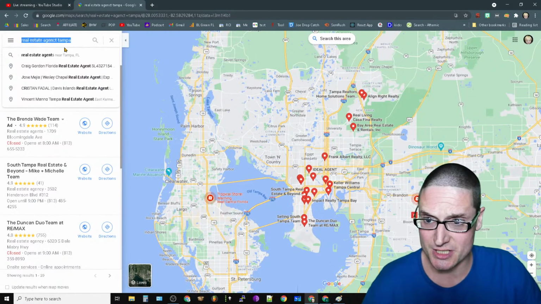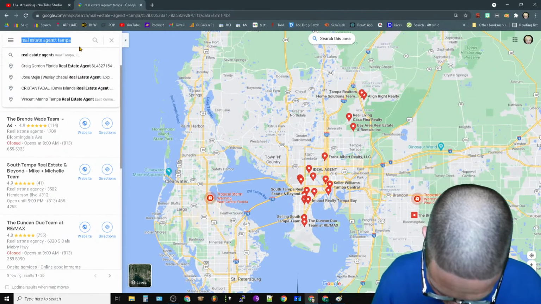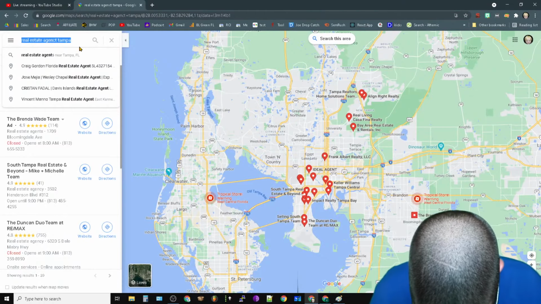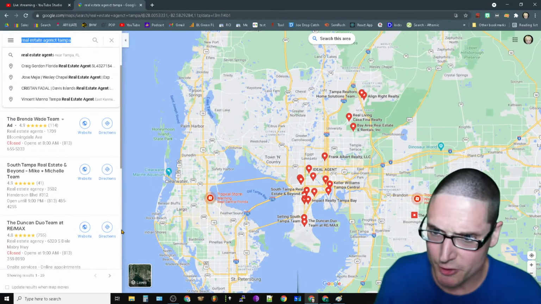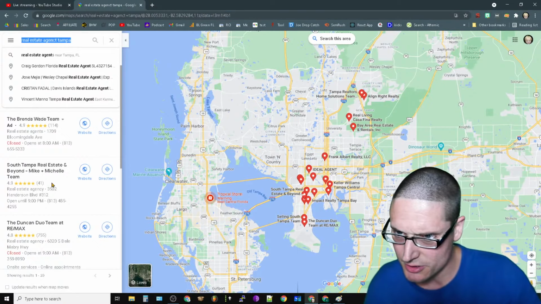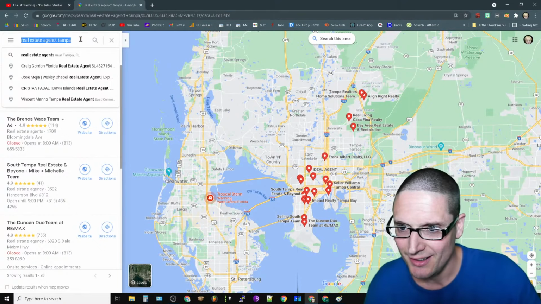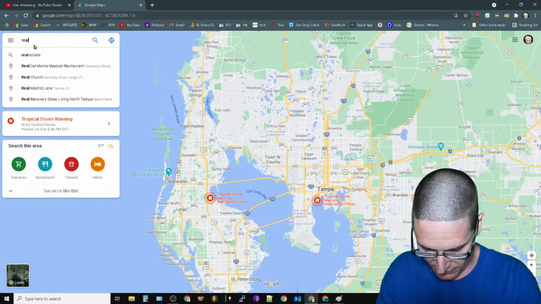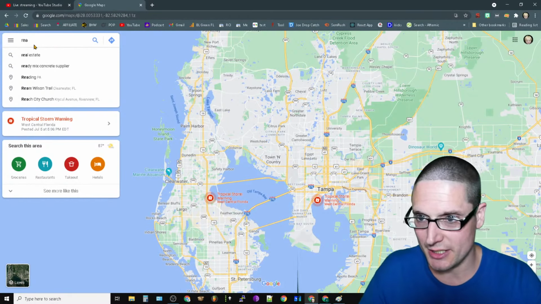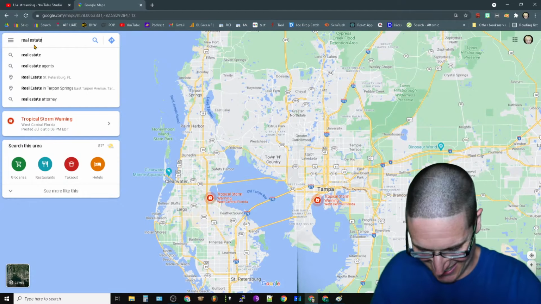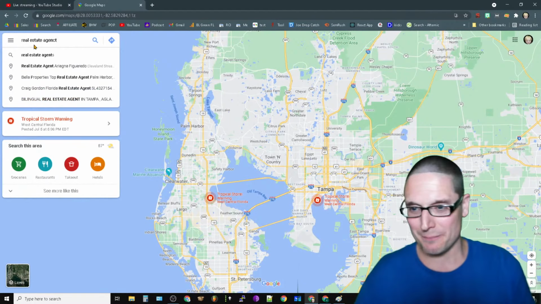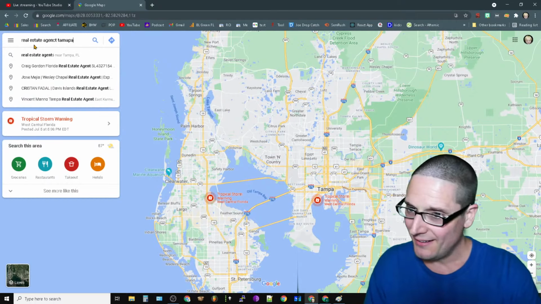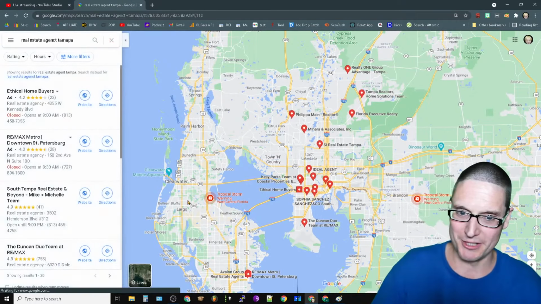Real estate agent Tampa. I didn't put any other notation than this though. So I'm assuming that it's going to be a review pop out. So let's just take a look. Let me just scroll on down the list here. I didn't write any other notes other than look for this. And it's under the review section. I was just trying to get to the video. Real estate agent. Maybe I should map these out a little better, but that's okay. I move fast enough to be able to get through it, I assume.